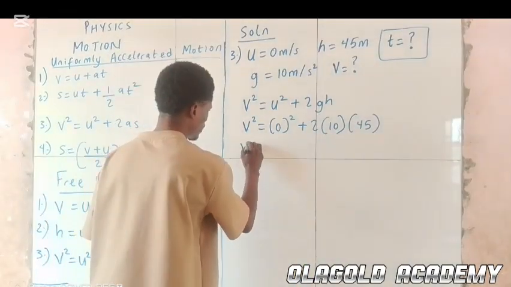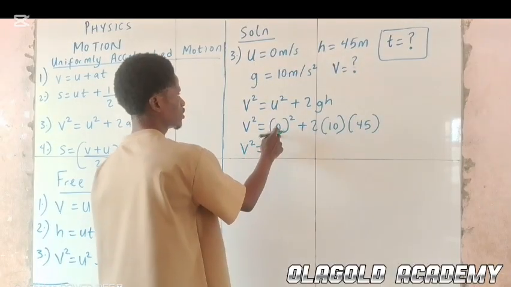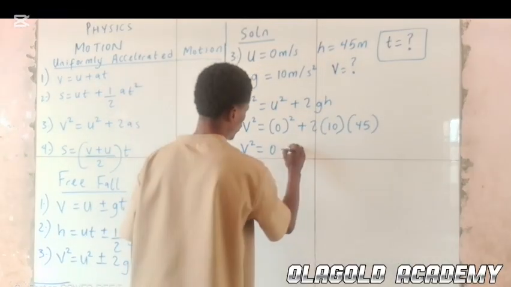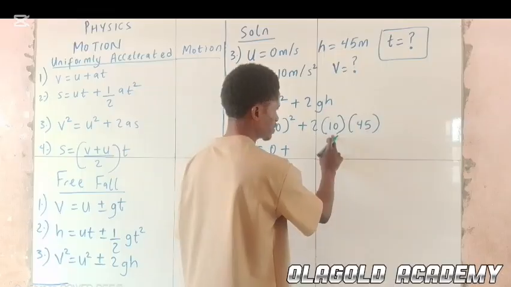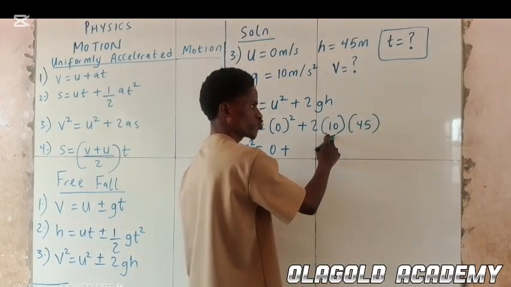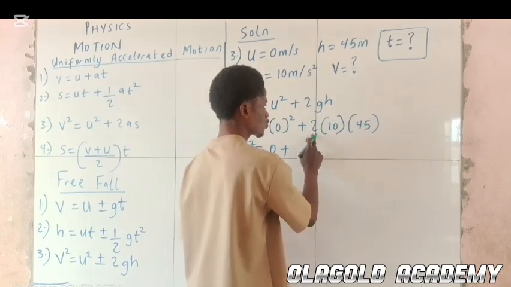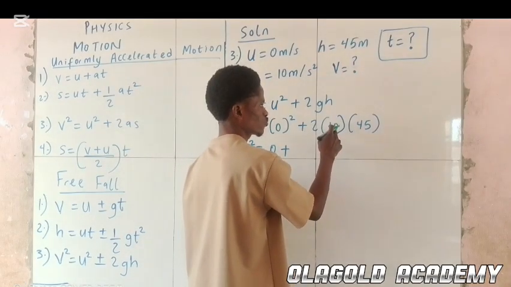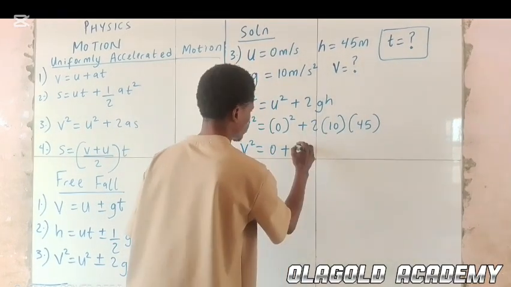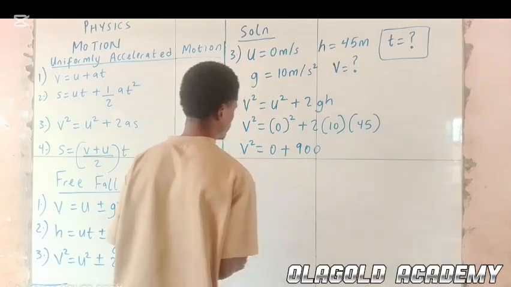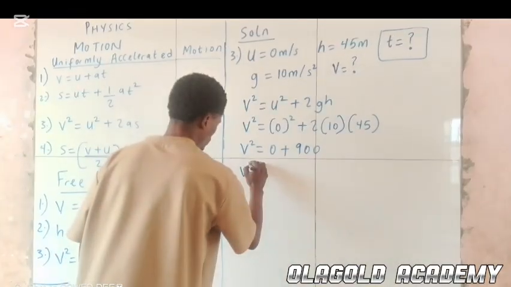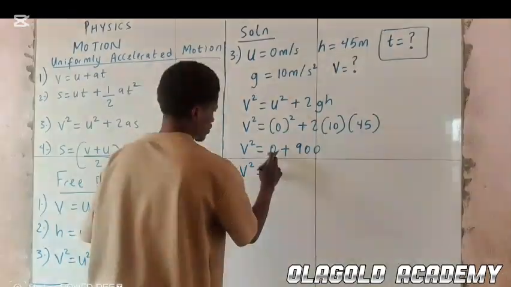So v squared equal to 0 squared is 0 plus 2 times 10 is 20. 20 times 45 is 900. So we have v squared equal to 0 plus 900.